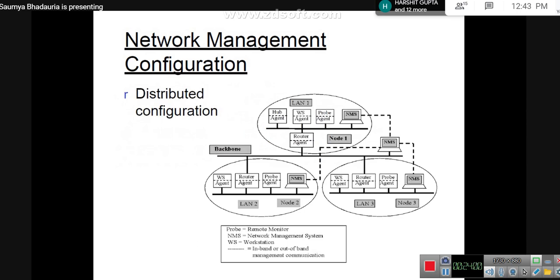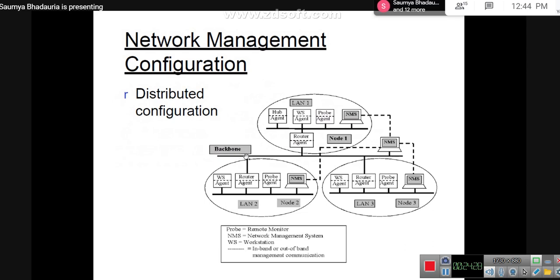So this is a diagram of a distributed configuration. What is done over here, you are having a backbone NMS, but yes, Ma'am, please can I give examples for centralized configuration? yes, I'll give you the example. Let me explain this first, I'll give you. Okay, so